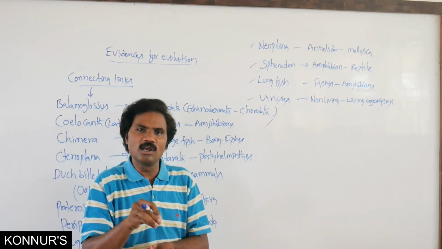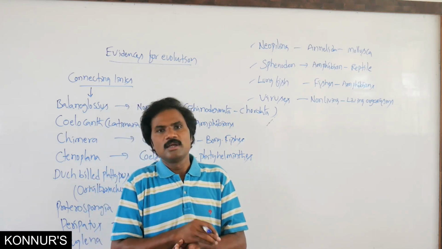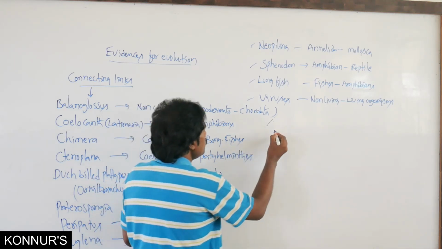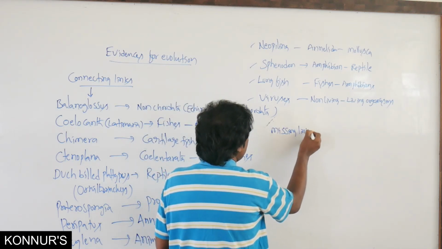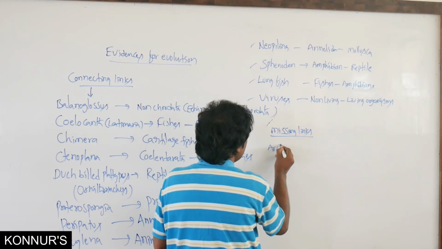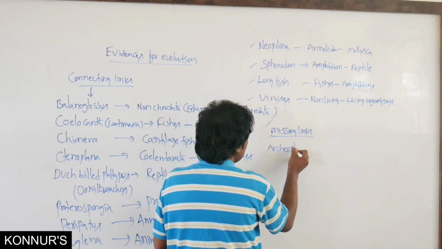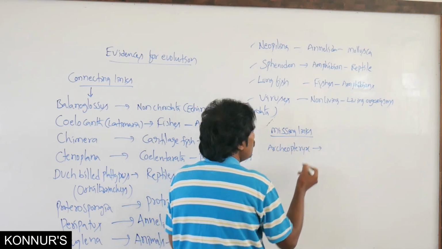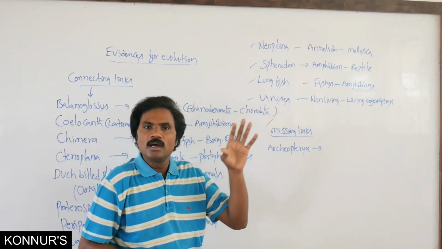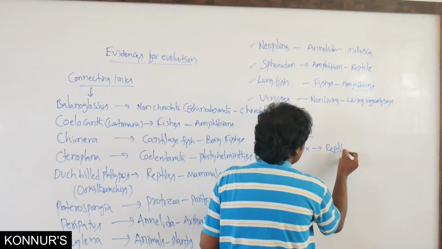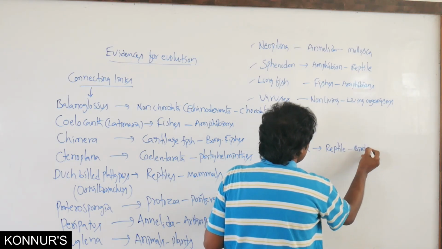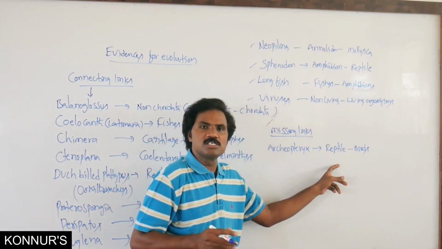For example, the missing link Archaeopteryx is a missing link between reptiles as well as birds. What are the reptilian characteristic features?